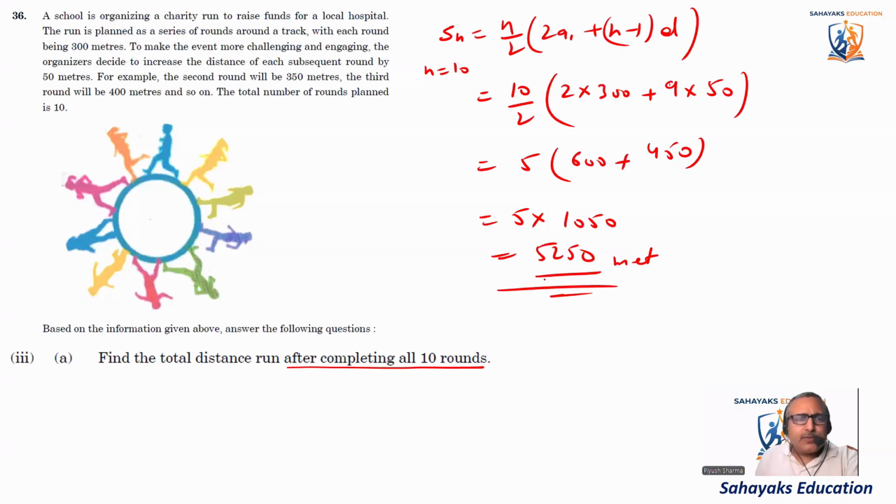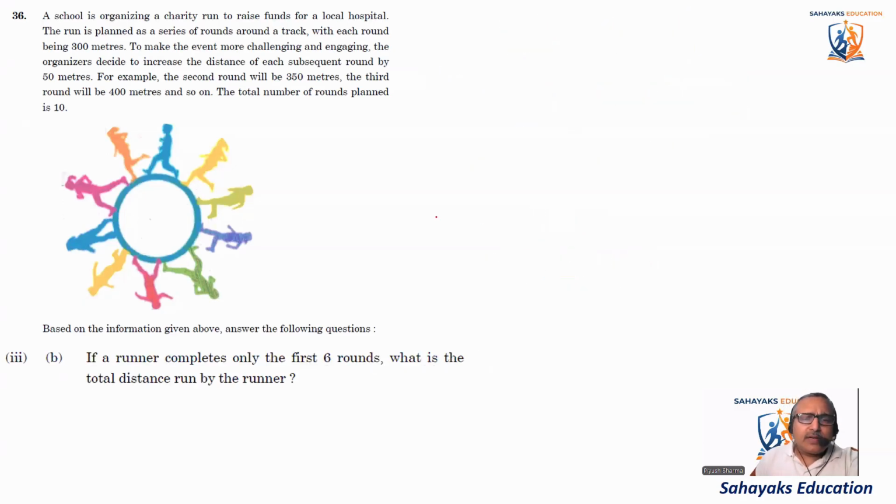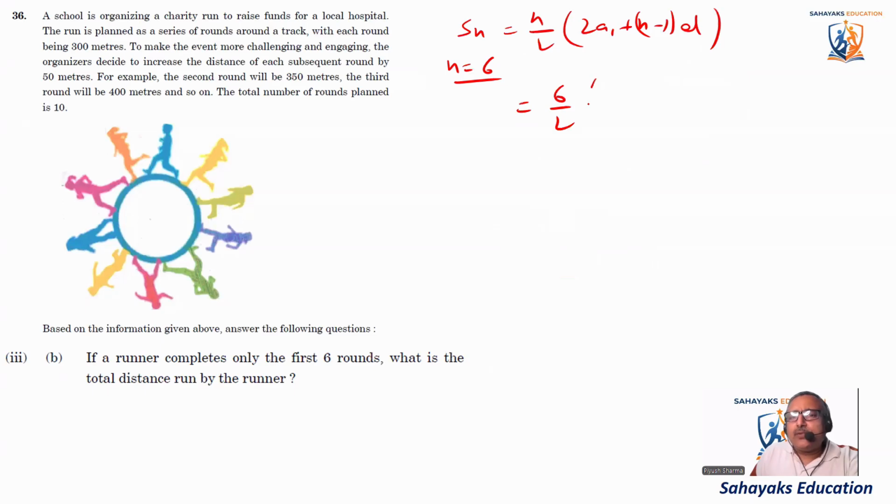Okay, coming to the next one. If a runner completes only the first 6 rounds, what is the total distance run by the runner? So basically they want to know Sn again, where n is equal to 6. So Sn is equal to, we know, n by 2 into (2a1 plus (n minus 1) into d). It's a similar question. It is 6 by 2 into (2 times a1, a1 was 300, plus n minus 1, 6 minus 1, that is 5 into 50).